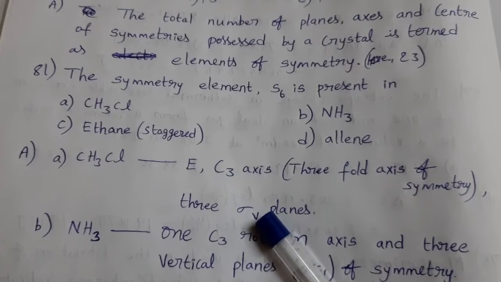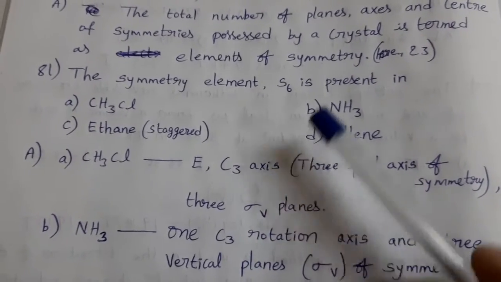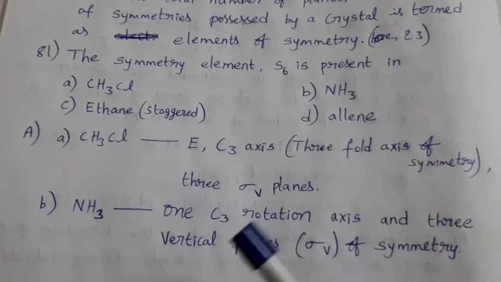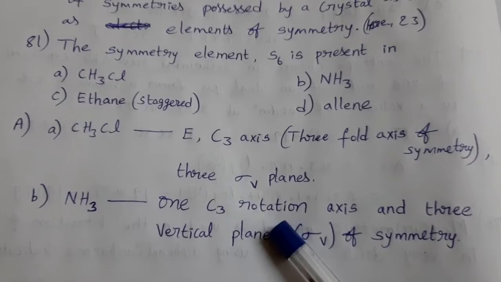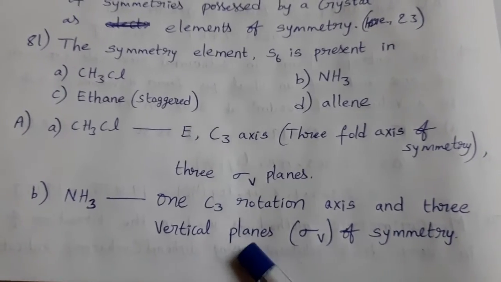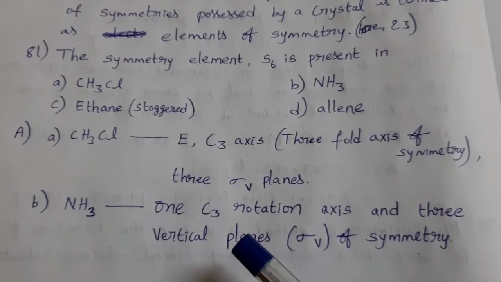Sigma V means vertical plane of symmetry. So it does not have the S6 symmetry element. Next, NH3. It has one C3 rotation axis and 3 vertical planes of symmetry, sigma V. It also does not have the S6 element.